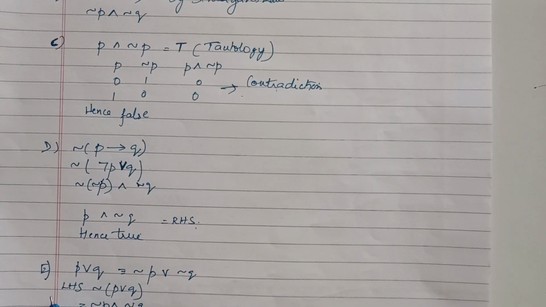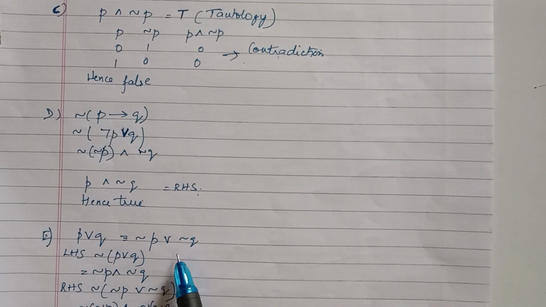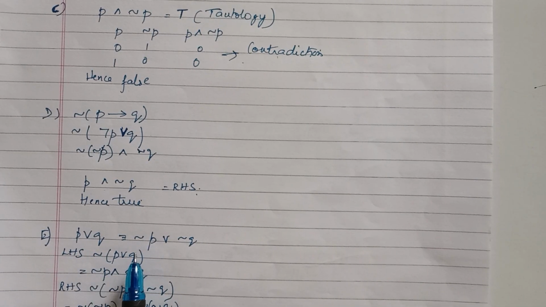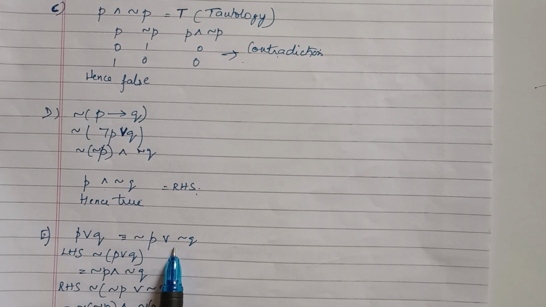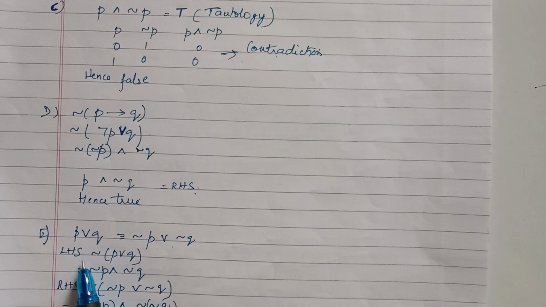Next E, P or Q equal to not P or not Q. You have to find if this is equivalent. P or Q will not be equal to not P or not Q. Anyways, we'll find the negative value of each.